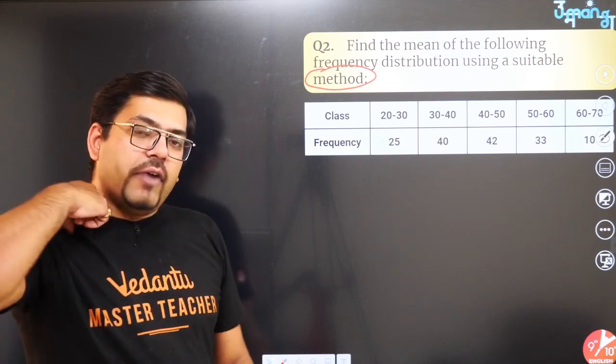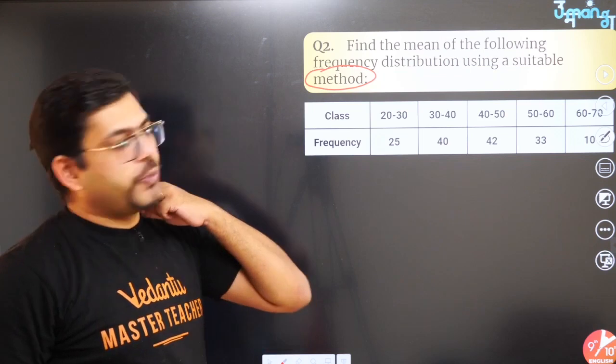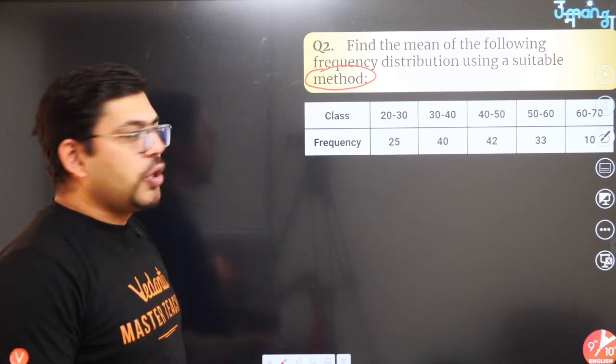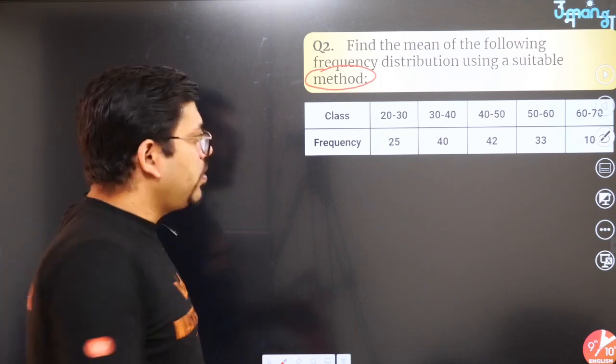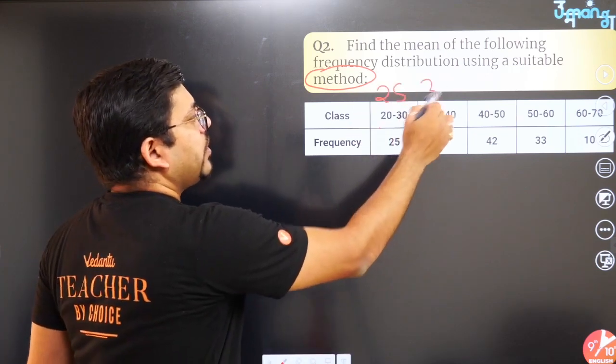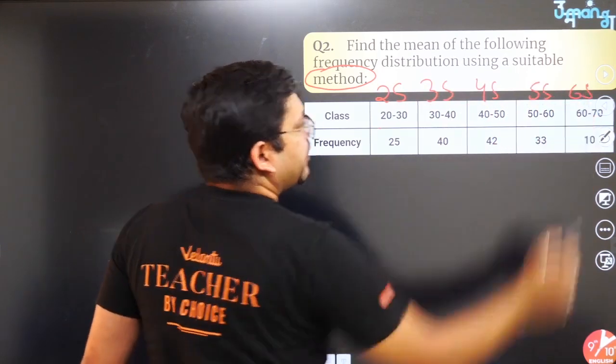Now let's see when we will use assumed mean and when we will use direct. Say for example, we have to again find the mean. In mean, we know xi has to be found, the middle values: 25, 35, 45, 55 and 65.